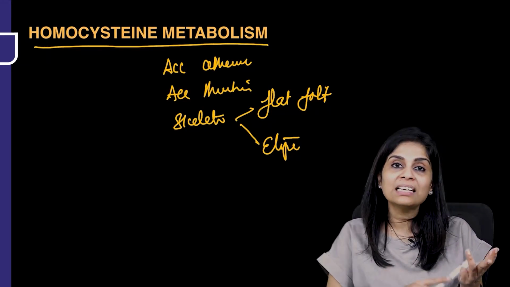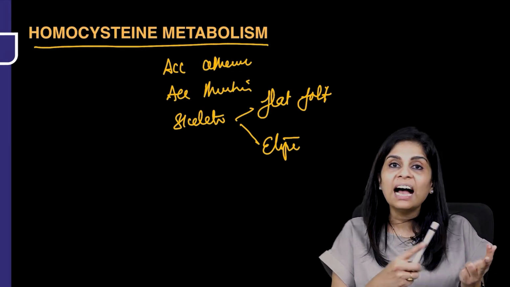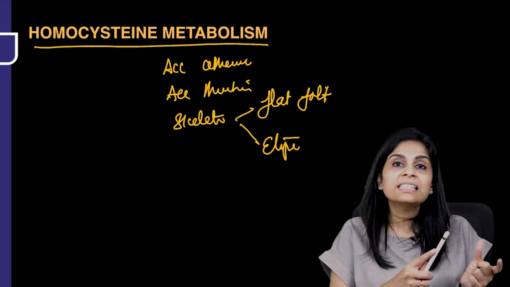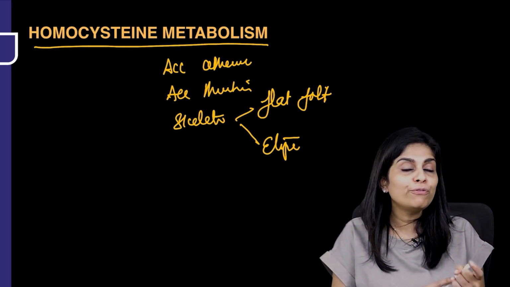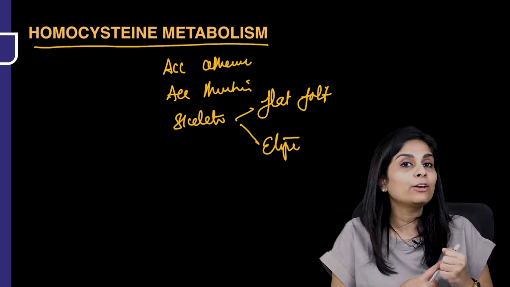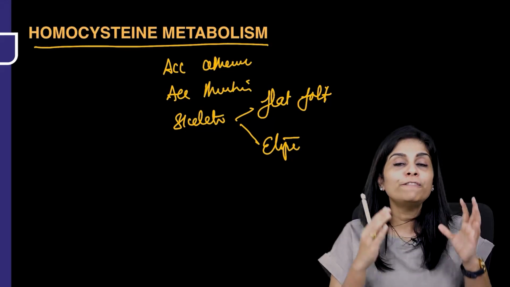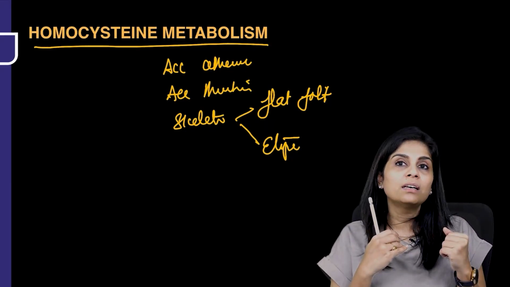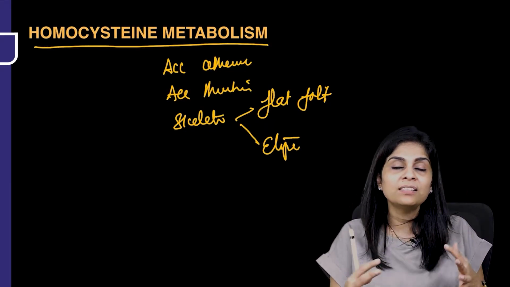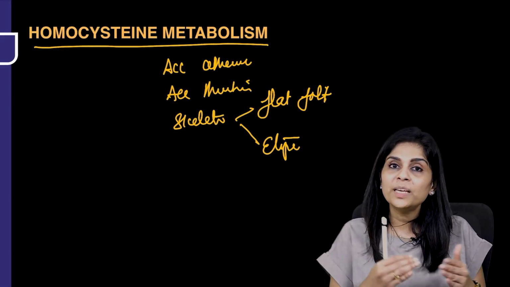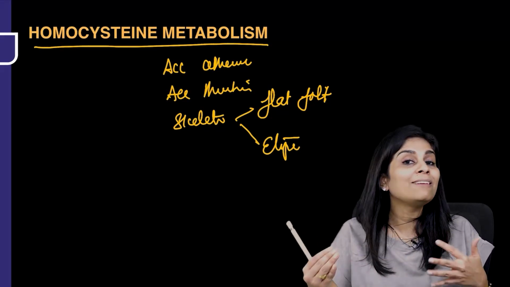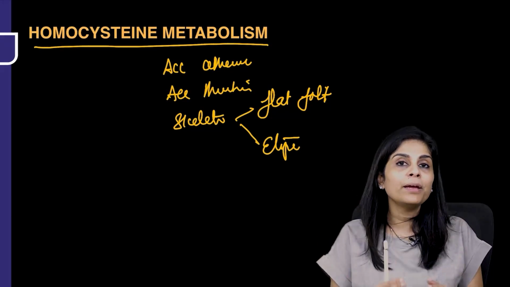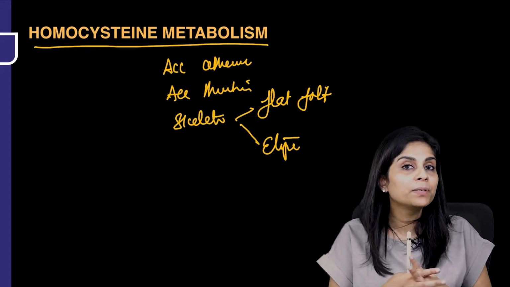Homocysteinuria presents with accelerated atherosclerosis, accelerated thrombosis, skeletal deformities like flat foot, Charlie Chaplin gait, and ectopia lentis. So if you see a young patient presenting with stroke, a young patient presenting with myocardial infarction, please estimate homocysteine levels in that person.